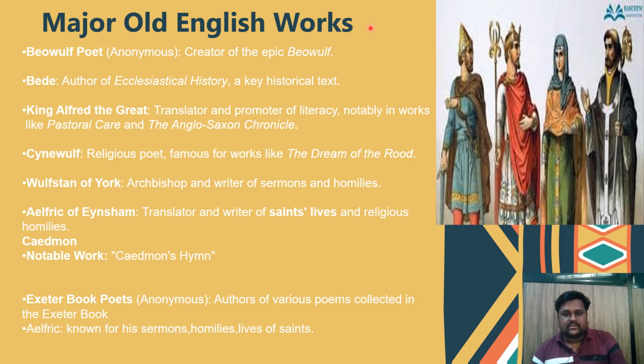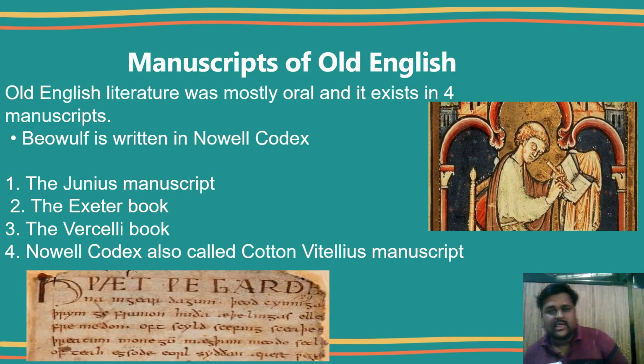Major works are the Exeter Book, and the Wife's Lament. So these are very important Anglo-Saxon literature. Now let's see the next one, manuscripts of Old English literature. Beowulf is written in the Nowell Codex, also called the Cotton Vitellius Manuscript. The Junius Manuscript, the Exeter Book, the Vercelli Book, and the Nowell Codex, these four manuscripts are very important in English literature.